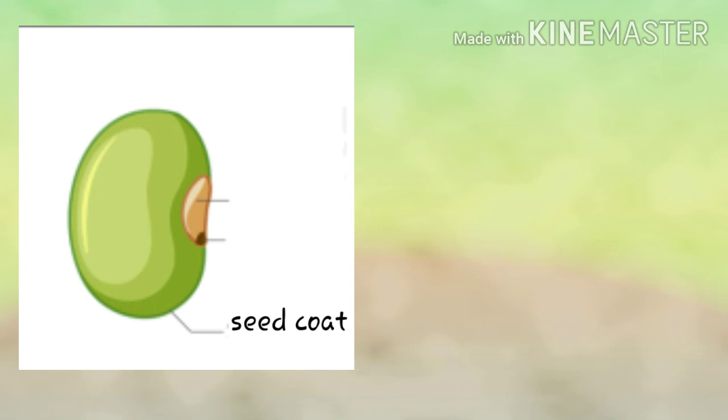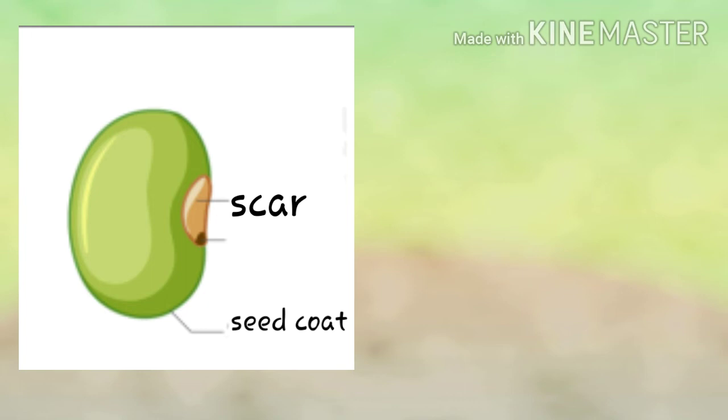Now what is the embryo? Embryo is the baby plant. Just remember this term, embryo is the baby plant. When the plant starts growing, that small baby plant will be considered as embryo. Now if you observe the seed carefully, you will find a scar on one side of the seed. What is scar? Scar is the point of attachment of the seed to the fruit. Since seed is present inside the fruit, it will be attached somewhere. Both seed and the fruit will be attached to each other somewhere, na? So that point of attachment is known as scar.